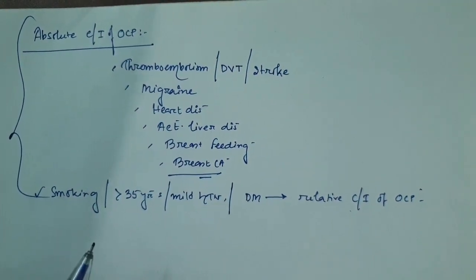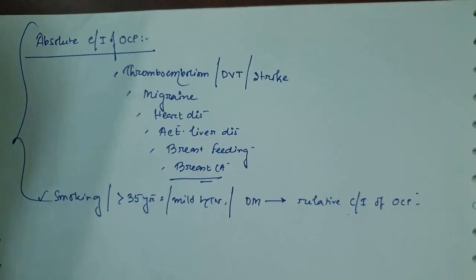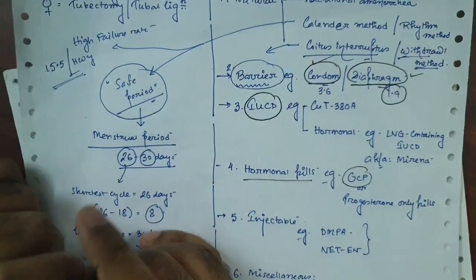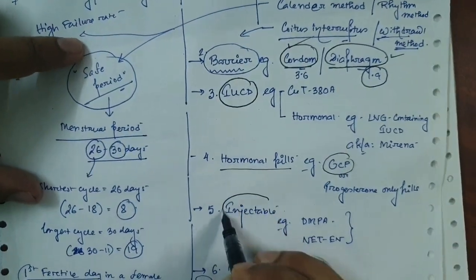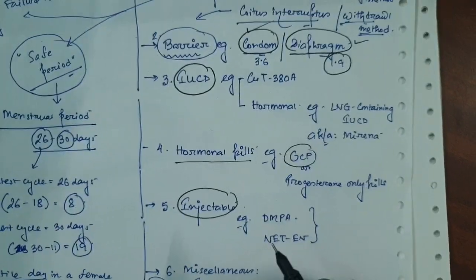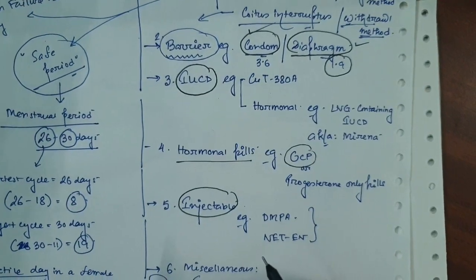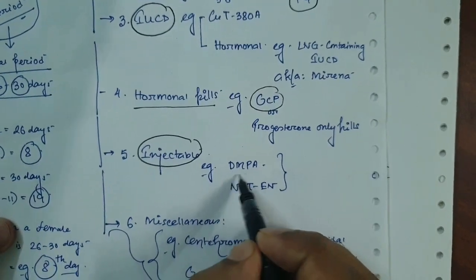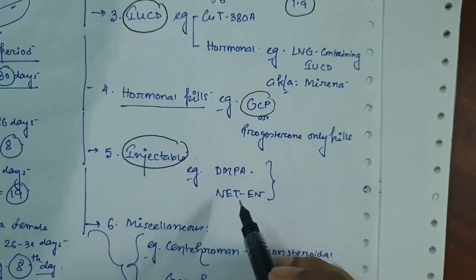Now we will move to our next topic, injectable methods of the contraceptions. Injectable methods of the contraceptions, we know already two names of those drugs used for injectable methods. One is depomedroxyprogesterone acetate and norethindrone enanthate.